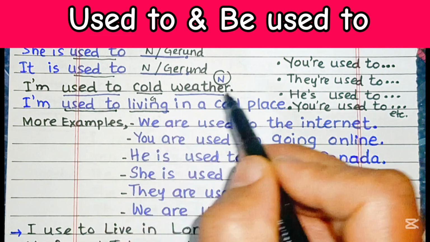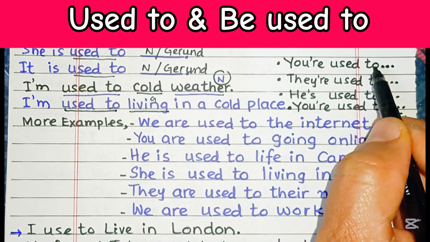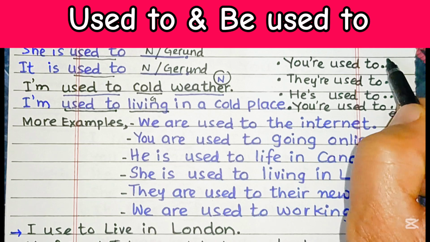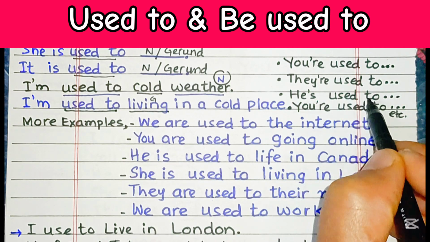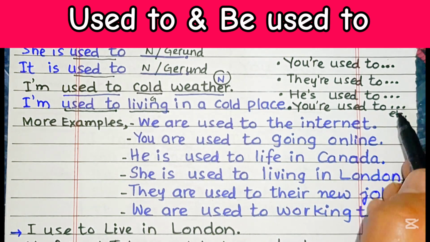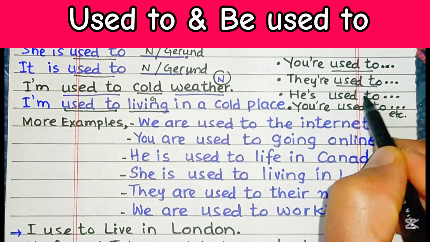We have so many other options. You are used to cold weather. We can write over here, they are used to cold weather. He is used to cold weather. You are used to cold weather. That will be a noun, or we can put a gerund just after used to in all these examples.